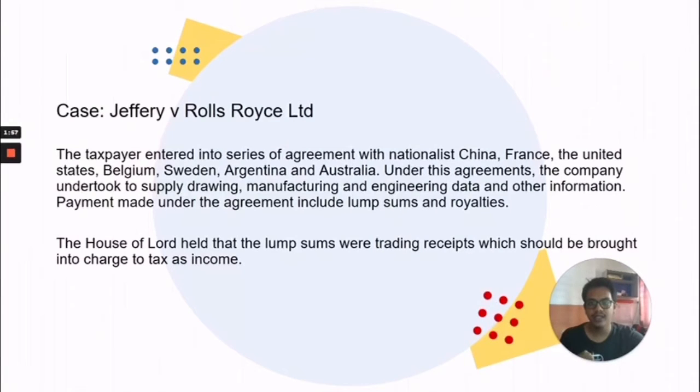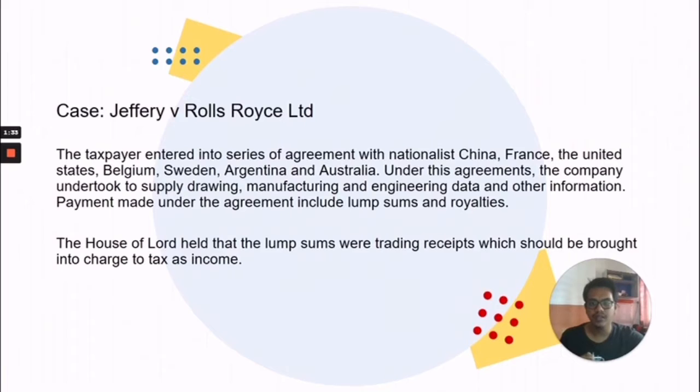The taxpayer entered into a series of agreements with Nationalist China, France, the United States, Belgium, Sweden, Argentina, and Australia. Under this agreement, the company undertook to supply drawing, manufacturing, and engineering data, and other information.